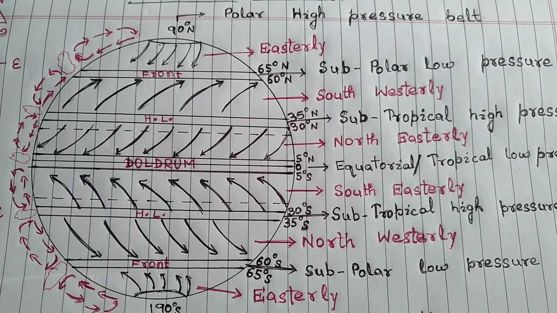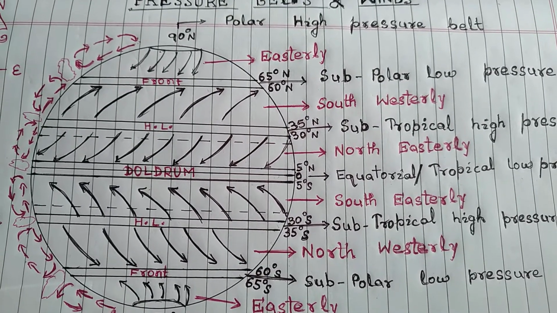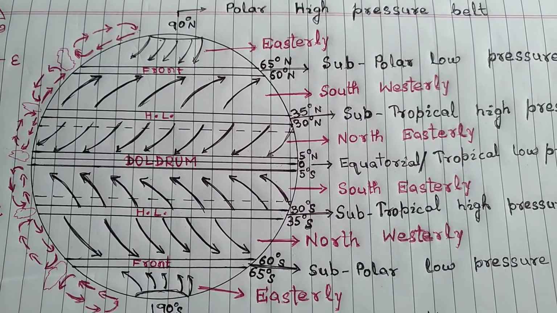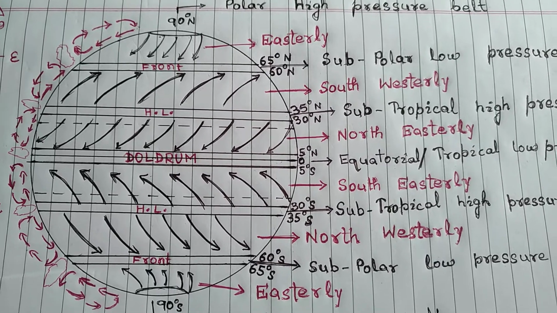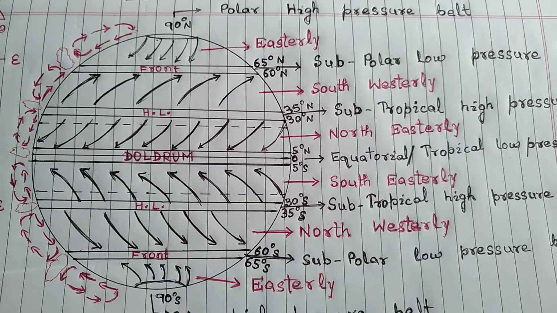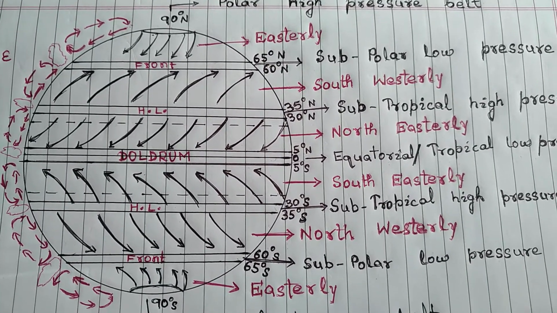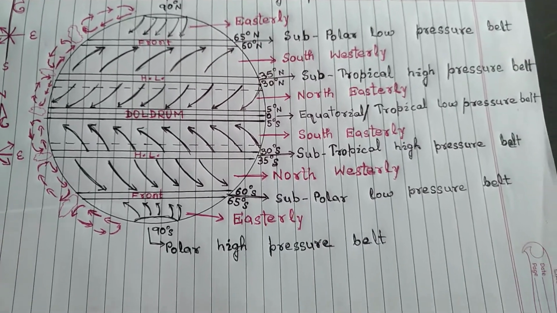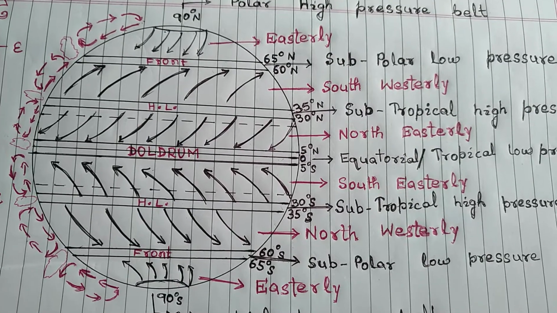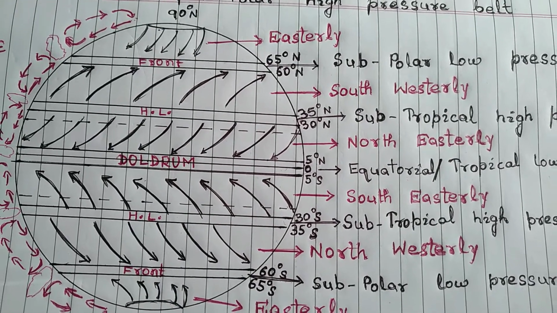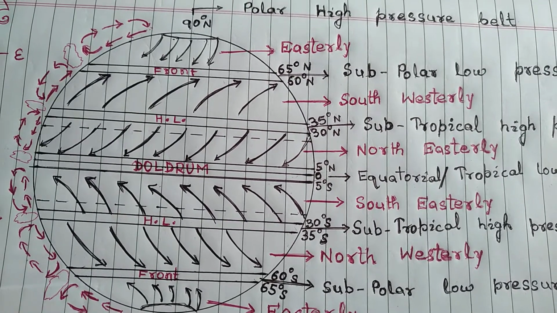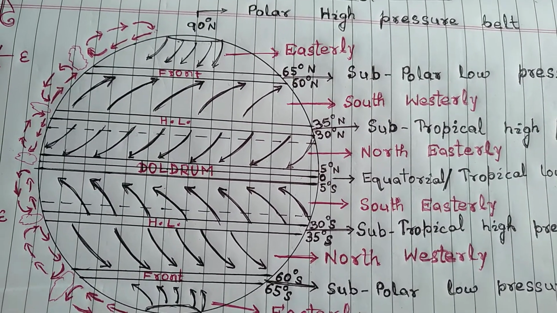To understand the wind and its movement, air pressure is necessary. That's why I am showing you the air pressure and the wind movement together. In the previous video, I have already given you the air pressure, so we will correlate it with the wind. As water moves from a high area to a lower part, similarly, wind also moves from high pressure to low pressure.